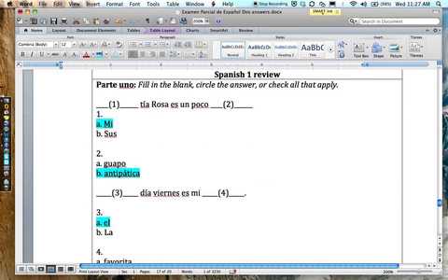My Aunt Rosa is a little something. Well, we know that Rosa is an aunt, so that makes it feminine. So that means the adjective has to be antipática. It can't be guapo, because adjectives and nouns have to agree. So, mi tía Rosa es un poco antipática.